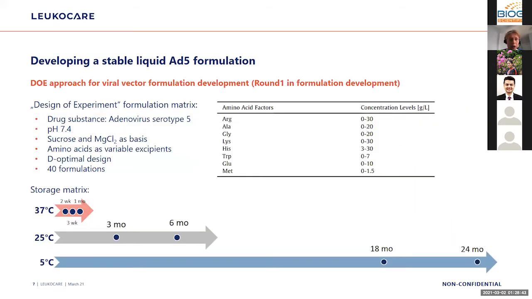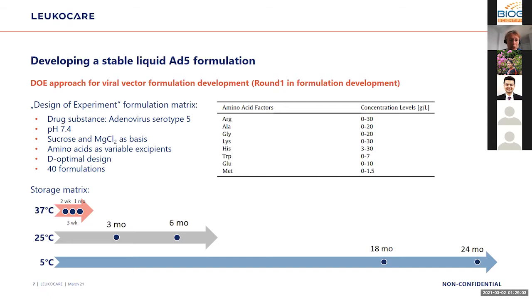We did here a DOE approach. The design of experiment formulation matrix was built for the adenovirus serotype 5 at a pH of 7.4 with sucrose and magnesium chloride as a basis in the formulation buffer.